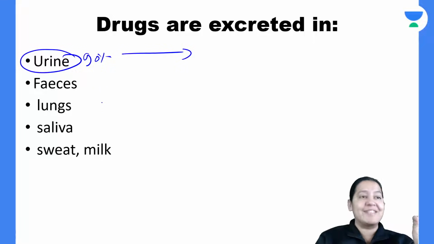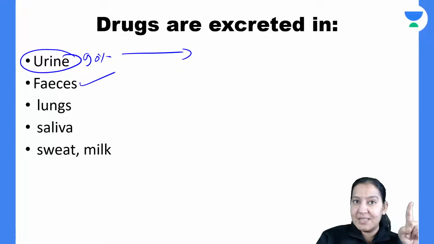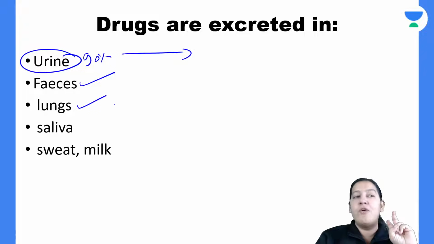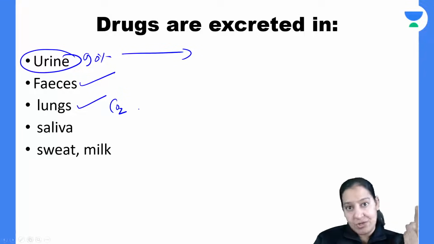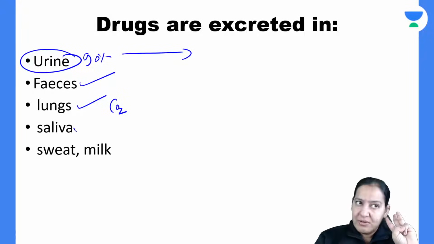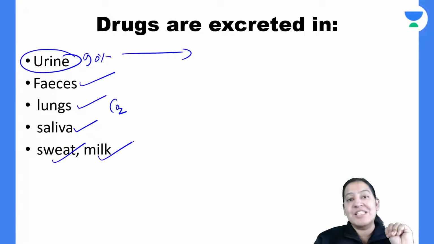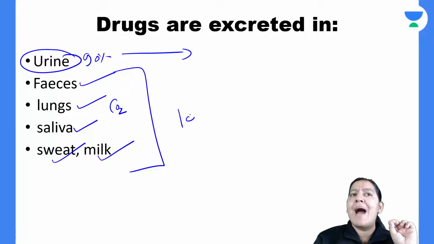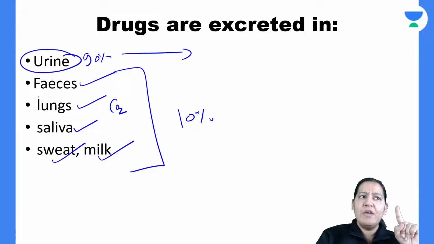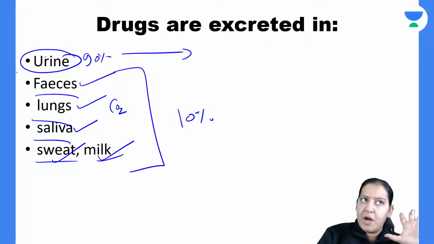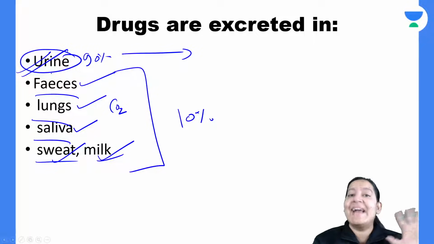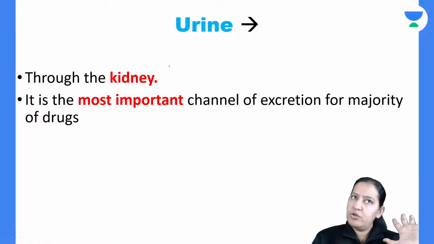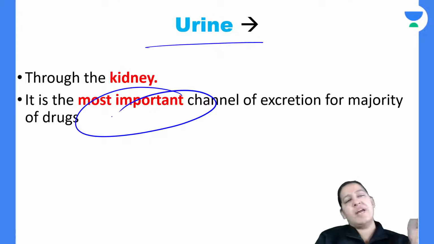But there are few exceptions. Drugs are excreted in feces, via the lung in the form of carbon dioxide for the gaseous drugs, and in saliva, sweat, and breast milk of the mother. These constitute minor routes. We will see one line about these and then we will come to urine, the kidney excretion, in detail. It is the most important channel, so I will teach you in detail.